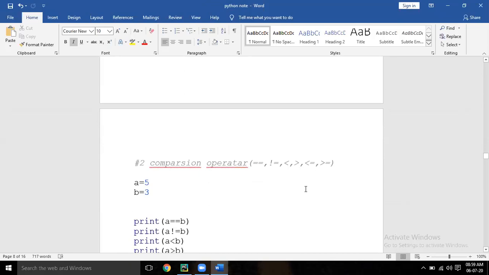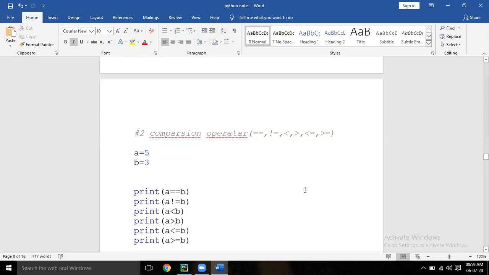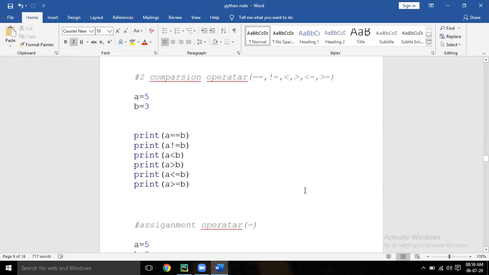Go and check. Comparison. Okay. So all these comparison operators you can write: smaller than, smaller than equal to, greater than equal to, whatever.